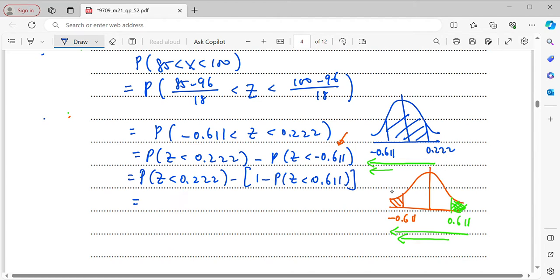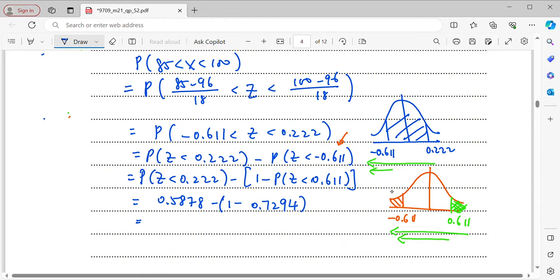And now you can just read the probabilities from the normal table. So that will be 0.5878 minus (1 minus 0.7294). Then at last, you will get the answer.